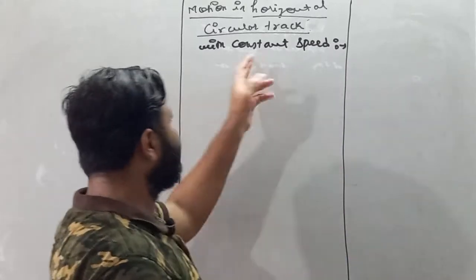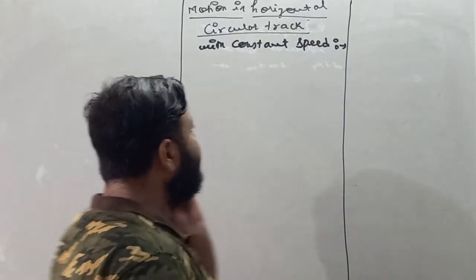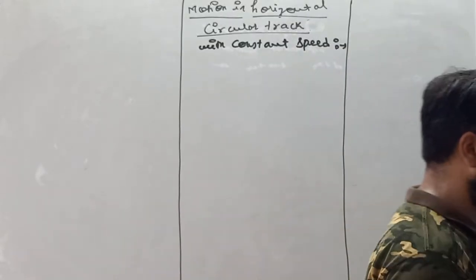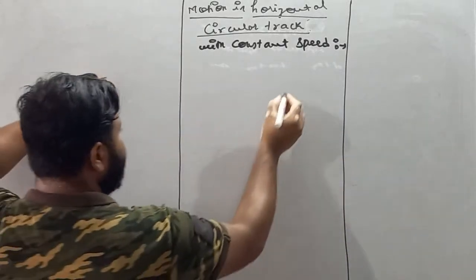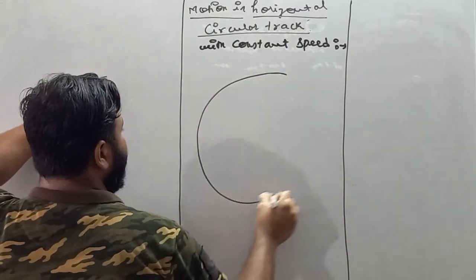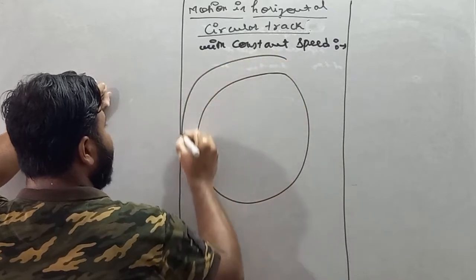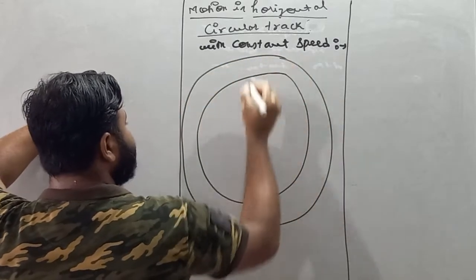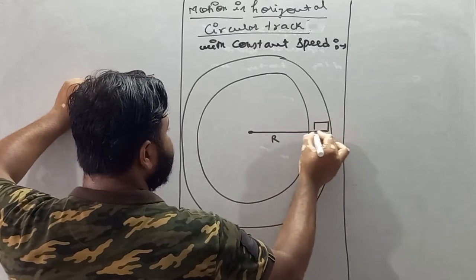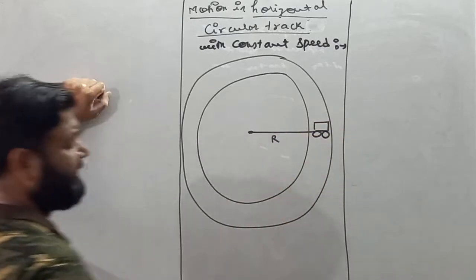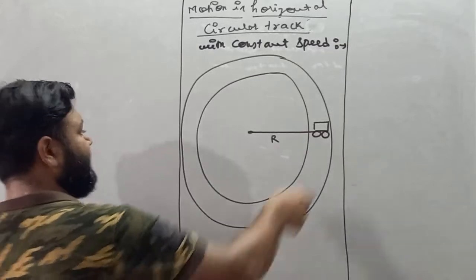So now we are discussing motion in a horizontal circular track with constant speed. Now see, let's suppose this is our horizontal circular track and this circular track has radius r. In this circular track, let's suppose a car is there and this car is moving.